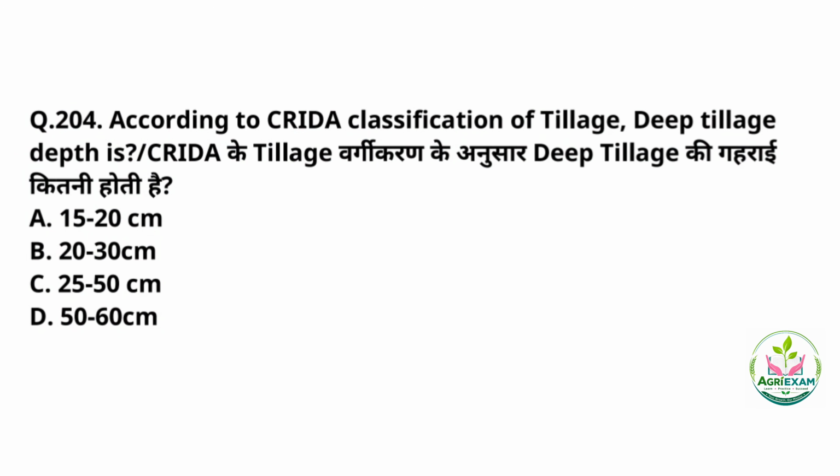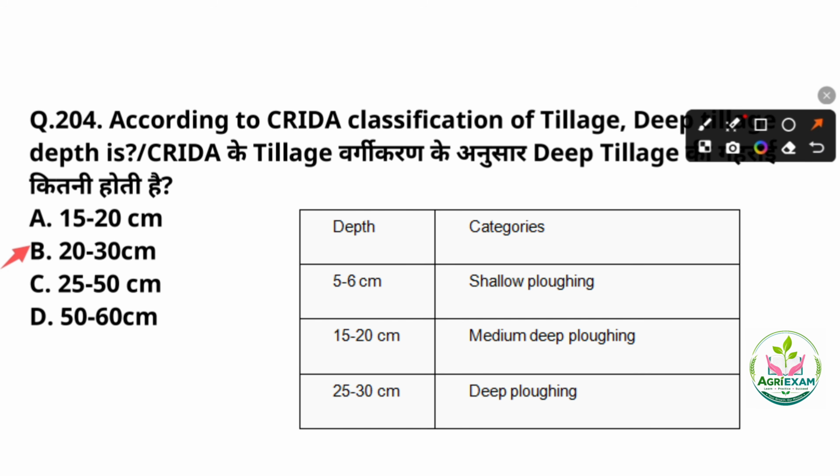According to CRIDA classification of tillage, deep tillage depth is, and here the correct answer is option number B, that is 20 to 30 centimeter. So the Central Research Institute for Dryland Agriculture, that is CRIDA, classifies the tillage depth into three main categories.